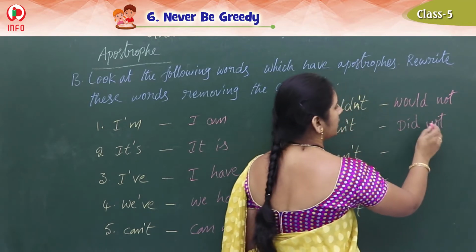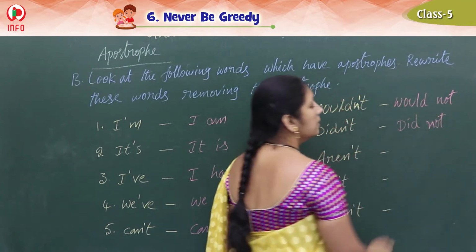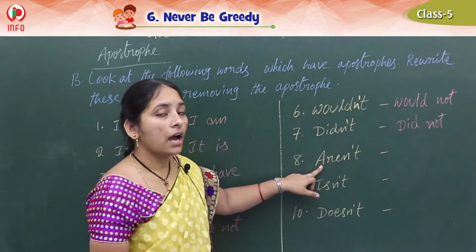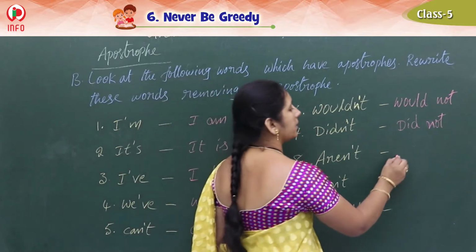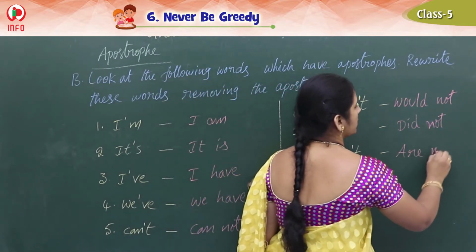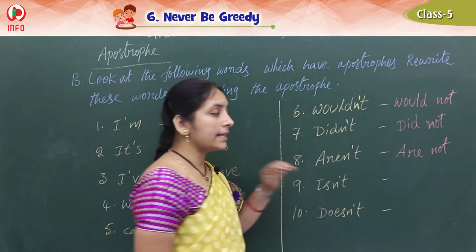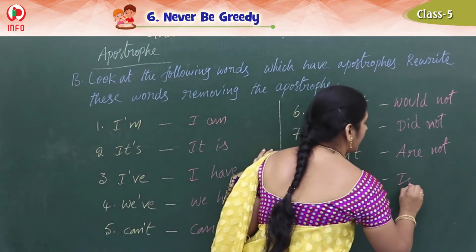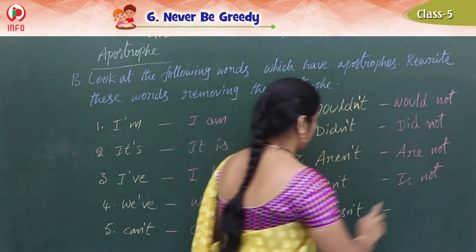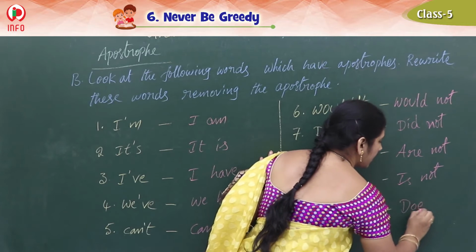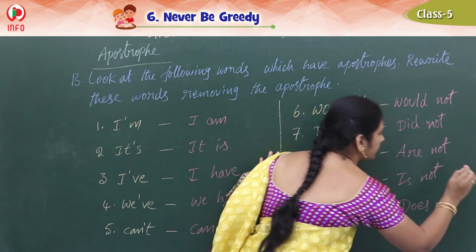Okay, children. So this is did not. Now see this one, aren't. Yes, very good. Are not. Now again, isn't. We should write is not. And now doesn't. Then that is does not. Right.